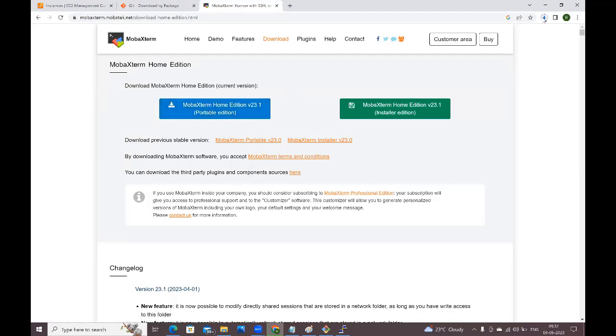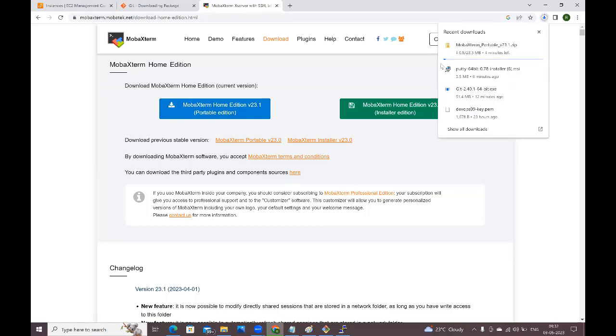MobaXterm will be downloaded here. You will get it in the form of a zip file, and you need to extract this zip file. That's it, guys, you don't need to install anything. Inside it, you will get the MobaXterm application. You just need to open that application.